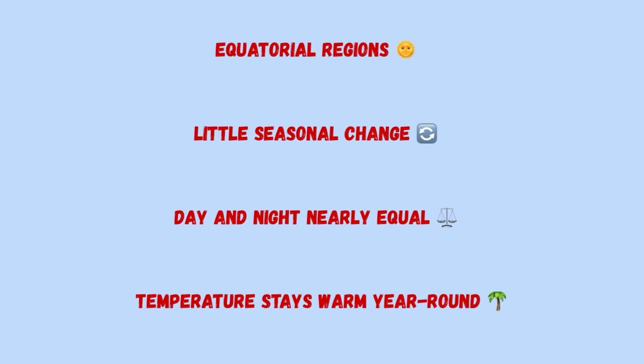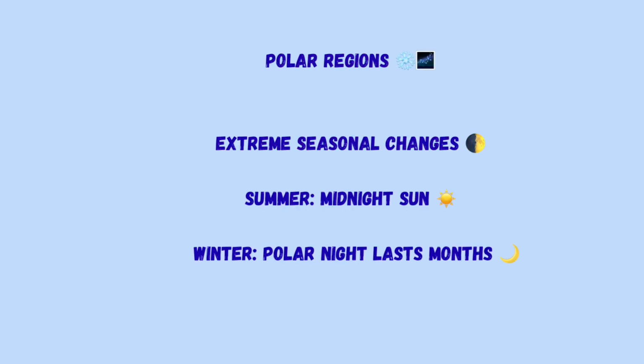So we can say equatorial regions stay warm all year because they receive direct sunlight. Instead of 4 seasons, they usually have wet and dry seasons. What are polar regions now? Polar regions are areas near the North Pole and the South Pole.